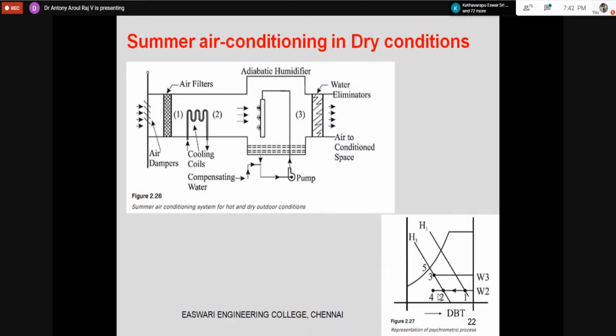I told you even a cooling coil can be used for sensible cooling, but it should not go below the dew point temperature. If you go below the dew point temperature, the humidity will come down. After that, I am spraying water in the adiabatic humidifier. Because of that, cooling is taking place and humidification is also taking place. Adiabatic humidification at constant enthalpy is taking place. So this is the final condition. This is summer air conditioning for dry condition.